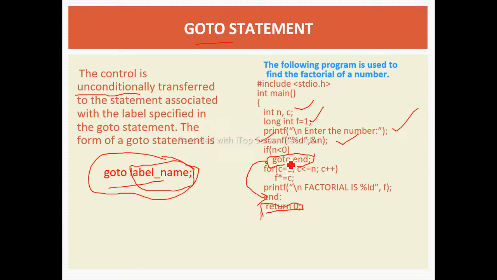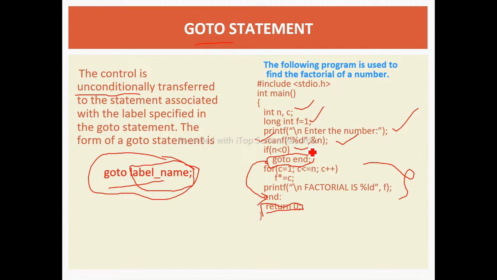Okay, if it is not, it will execute this for loop or for block. क्या होगा उसमें, c is equal to 1, it will check whether c is less than or equal to n, so it will count this factorial value. Just now we have seen that कोई भी नंबर अगर less than 0 है, we cannot find the factorial.